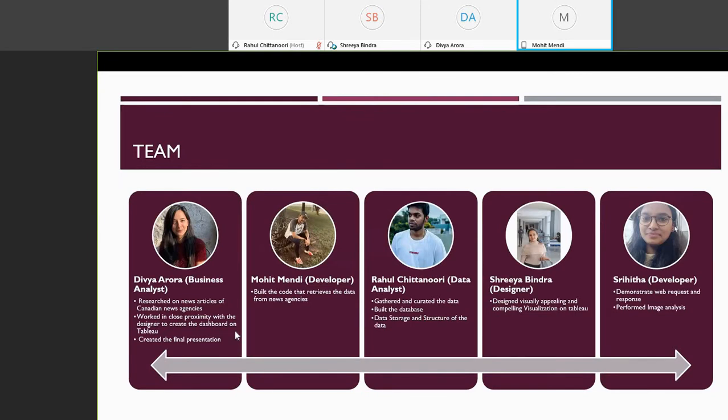Hi, this is Mohit. Me and Shrita have been the developers of the code. So basically, we have used Python to retrieve the data from the newspapers, the articles, and populating that onto the database and performing analysis on that. Over to you, Rahul.